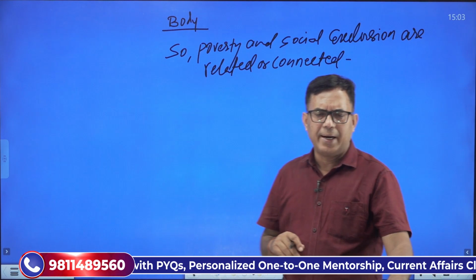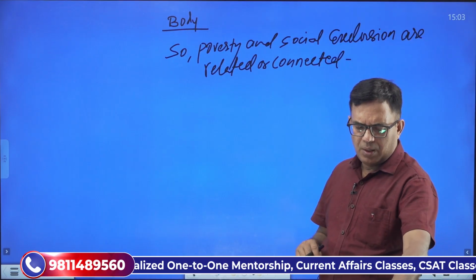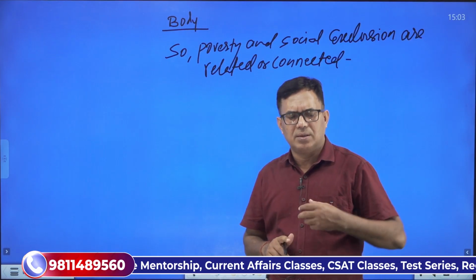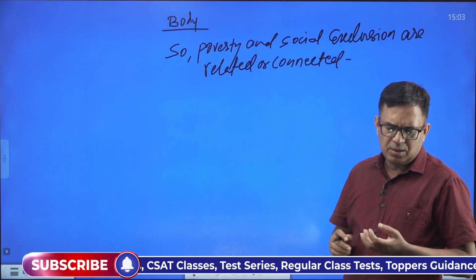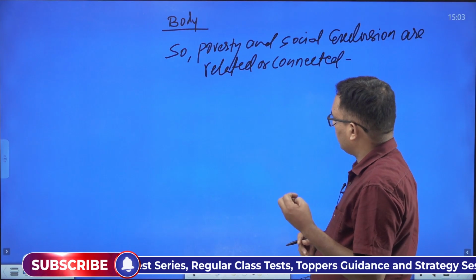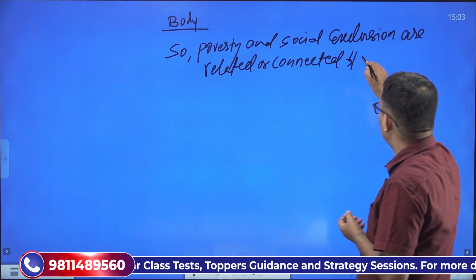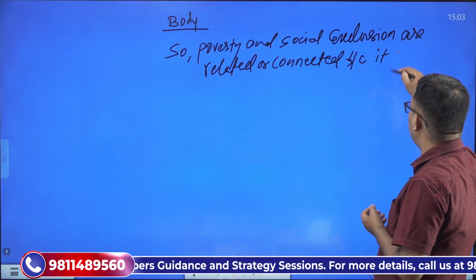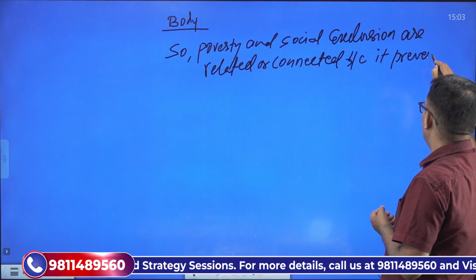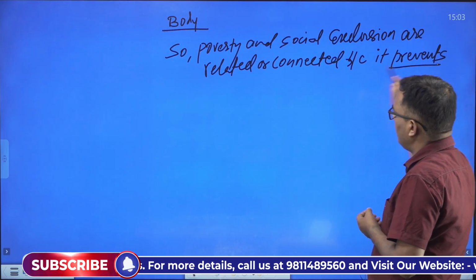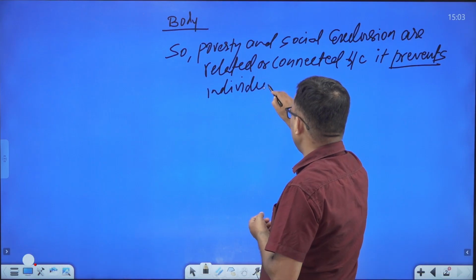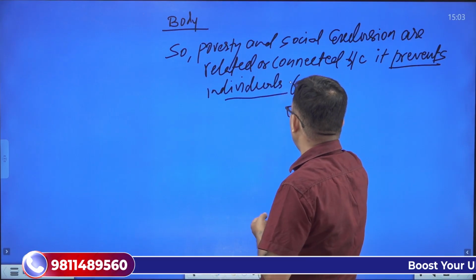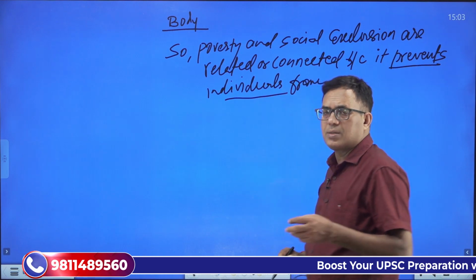Poverty and exclusion are connected to one another because poverty prevents individuals from accessing resources and opportunities.